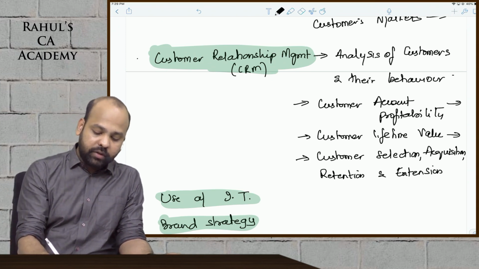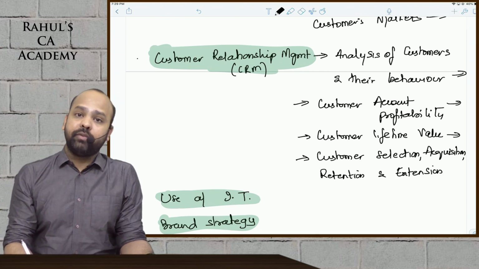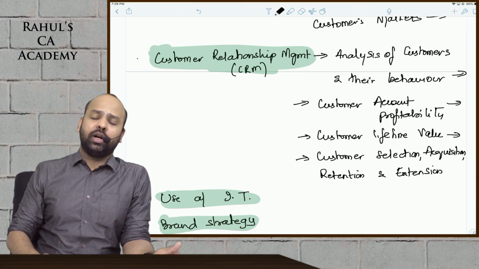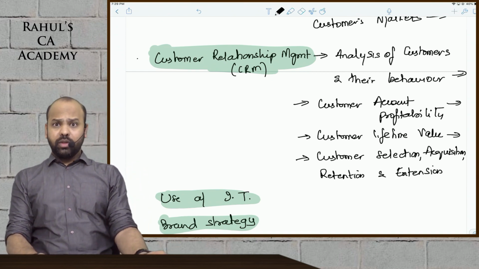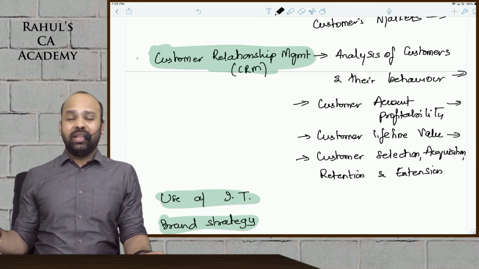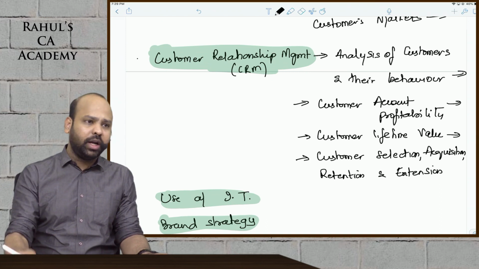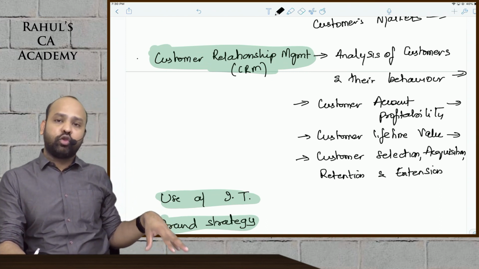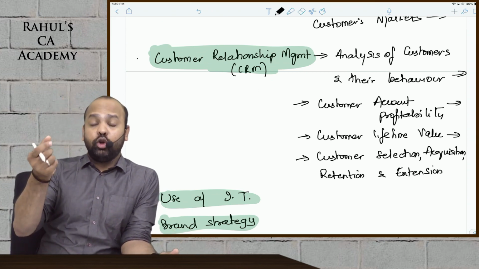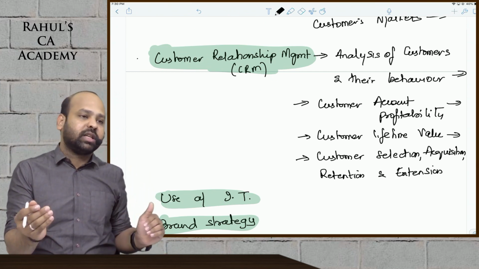Customer lifetime value, guys, is the amount of benefit that you are going to receive from a particular customer. It would differ, beta. Jaise if I am talking about buying an Apple phone, Apple company is not merely looking at revenue from the sale of a cell phone. They will want to ensure that this existing customer is retained, they will keep replacing the Apple phone, beta, with an Apple phone only. Later they try to persuade him to shift from a Microsoft laptop to an Apple laptop, and whatever purchases he is making on the App Store, guys. So the revenue and the profit that you will be making from a customer over the entire lifetime of relationship with that customer is customer lifetime value.